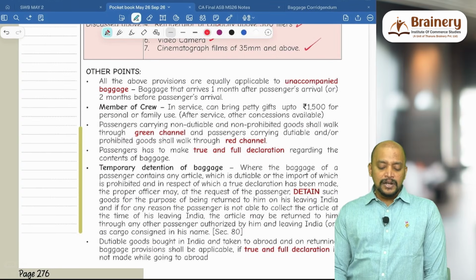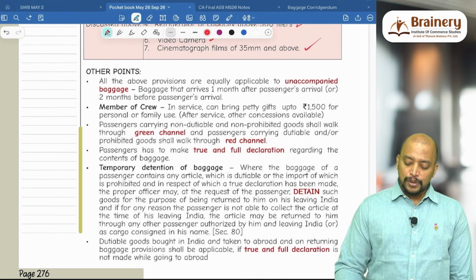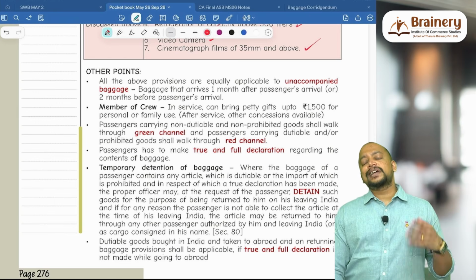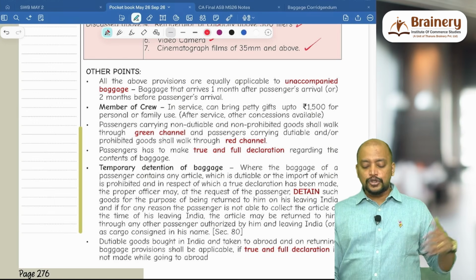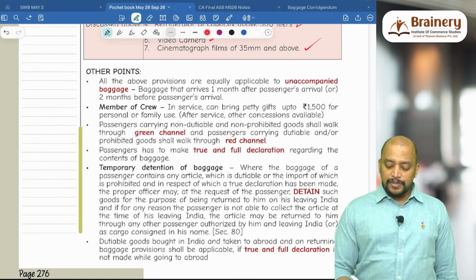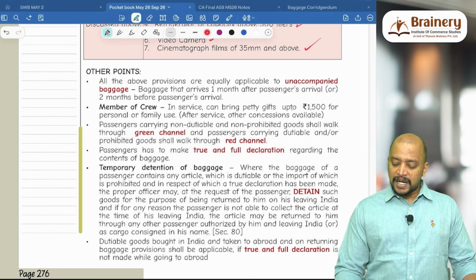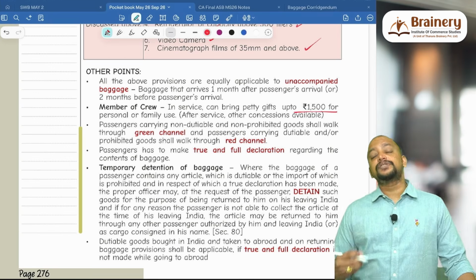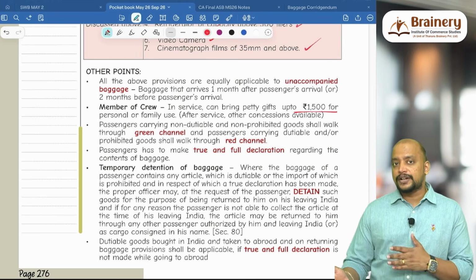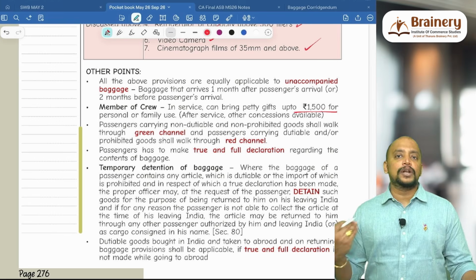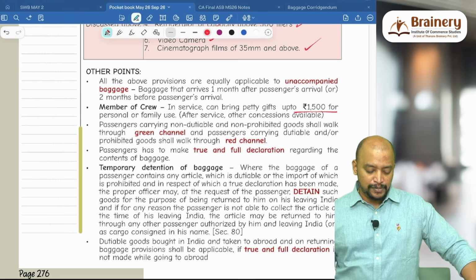Then other points: all the above provisions are equally applicable to unaccompanied baggage. What is unaccompanied baggage? That which arrives within 1 month after the passenger's arrival or 2 months before the passenger's arrival. And a member of crew in service can bring petty gifts up to 1,500 rupees during their service. But after their service, when their contract gets over, at that time they will be treated like a regular passenger and the regular allowances will be available to them.